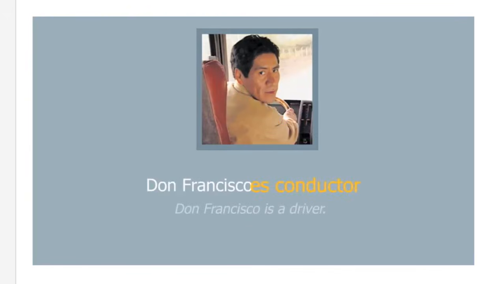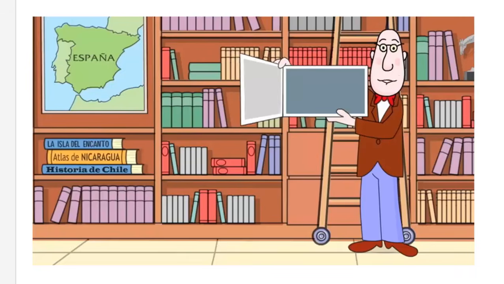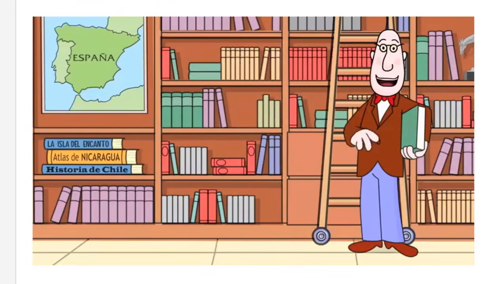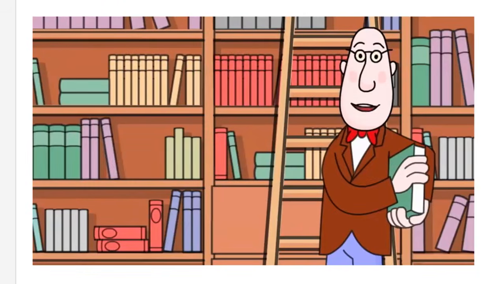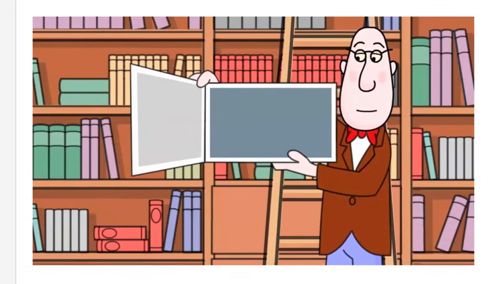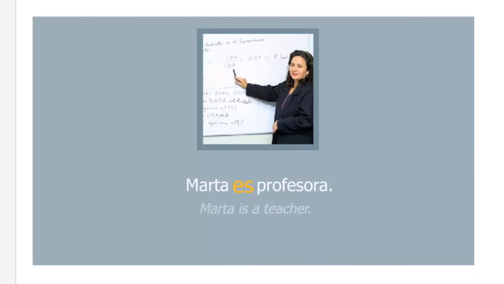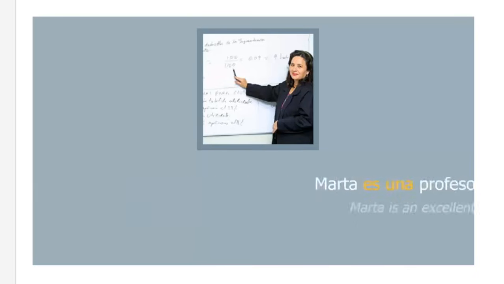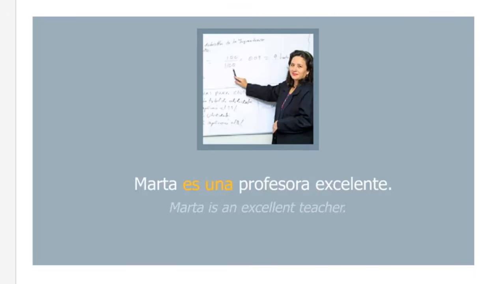Don Francisco es conductor. Note that you don't use an indefinite article like un or una after ser when referring to a profession. But you do need an indefinite article when there's an adjective or other description of the profession. Por ejemplo, Marta es profesora. Marta es una profesora excelente.